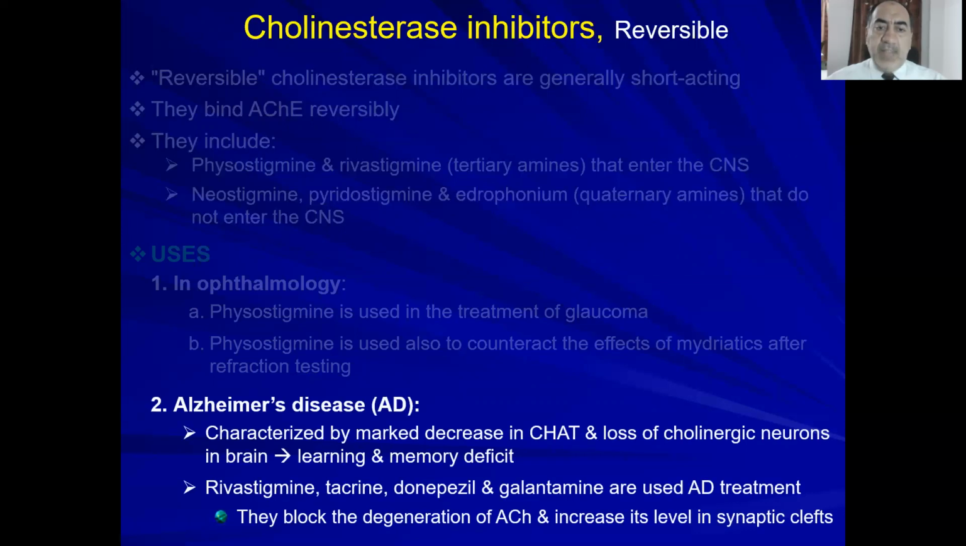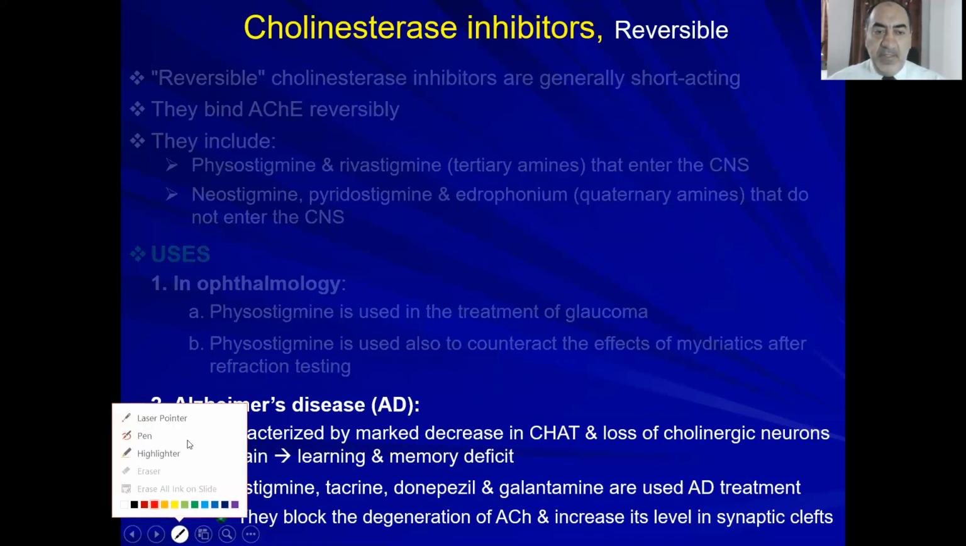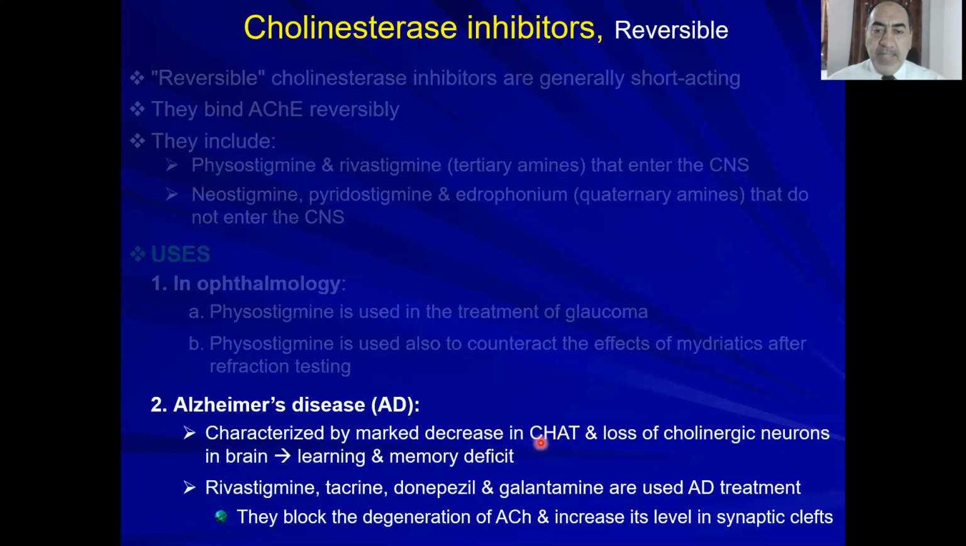Okay, then in Alzheimer's disease. Alzheimer's disease is characterized by marked decrease in ChAT and loss of cholinergic neurons in the brain, leading to learning and memory deficits. Okay, ChAT, what's the ChAT? Are we going to talk about WhatsApp or Instagram or whatever? No, the ChAT, you remember? It stands for choline acetyltransferase. It's the enzyme that builds up acetylcholine.